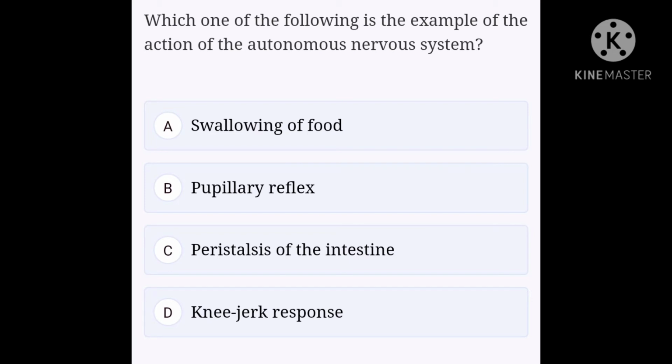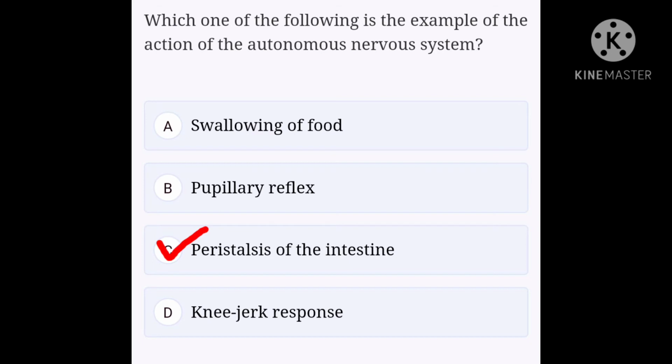Autonomic nervous system is involved in peristalsis of intestine, which is effected through myenteric plexus. Sympathetic fibers decrease peristaltic movement, while parasympathetic fibers increase these movements. So the right option is C, peristalsis of the intestine.